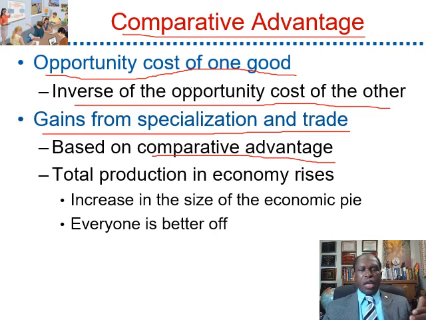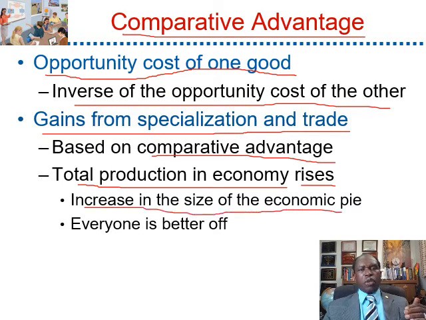This means that you should never base specialization on absolute advantage. Specialization will always be based on comparative advantage. In that case, total production in the economy will increase, and this will also increase the size of the economic pie, and everyone is better off in the economy.